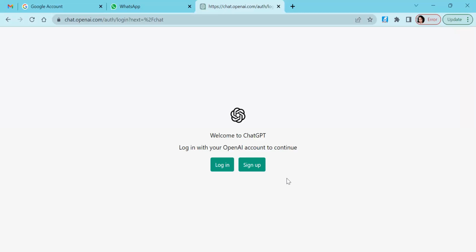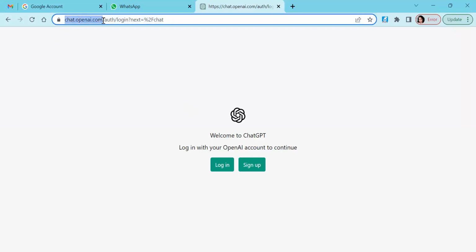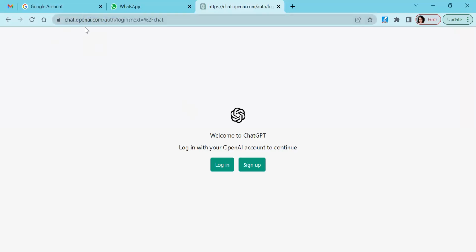So how to log in and how to register. First time, if you are going to explore ChatGPT, then you have to type chat.openai.com or simply search for ChatGPT on the Google search engine. You will come across this. So chat.openai.com is the page. I have already signed up, so I'm not signing up once again. But if you're a first time user, sign up using your Gmail account or any other mail ID with your phone number, and you have to do certain basic procedures to sign up for the first time. I'm going to log in directly.